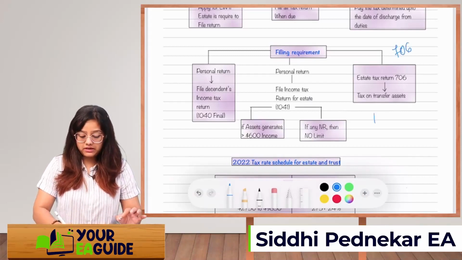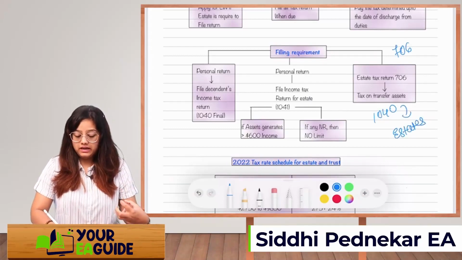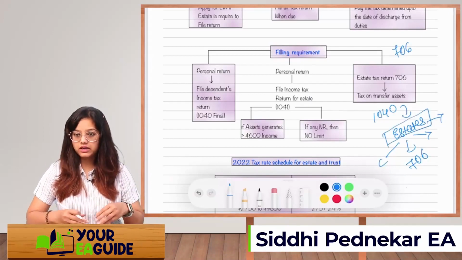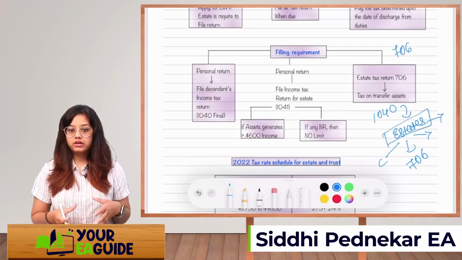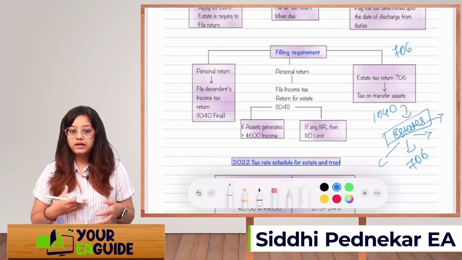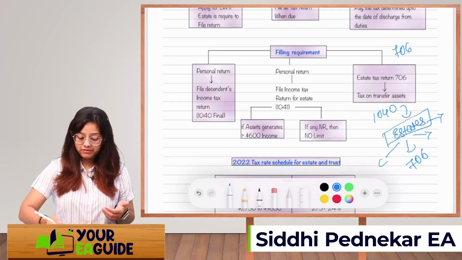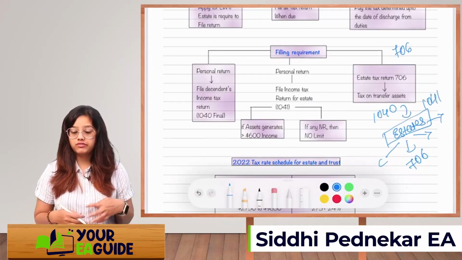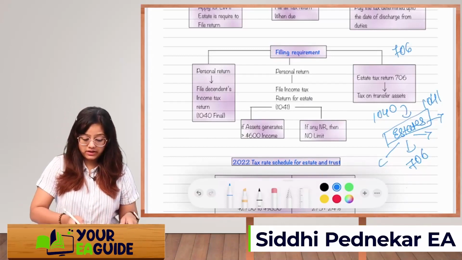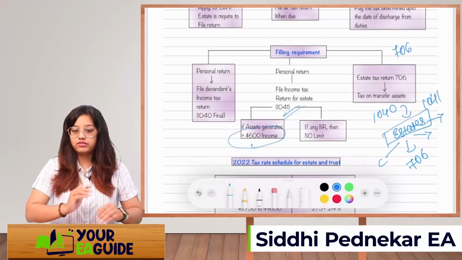Again, I am explaining. 1040 is filed, and then whenever the estate takes hold of the assets and whenever they are transferring the assets, all those will be listed in 706. But whatever income the estate is generating from the property, they will have to pay tax on it, and that tax will be paid by filing form 1041 each year that they generate income. And if that income generated is more than 600, then they will have to file 1041.